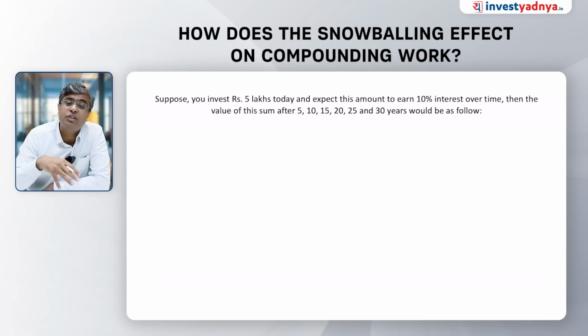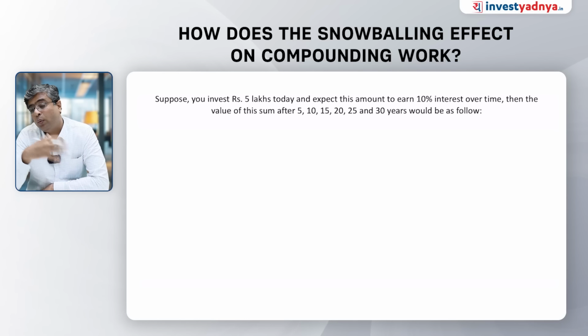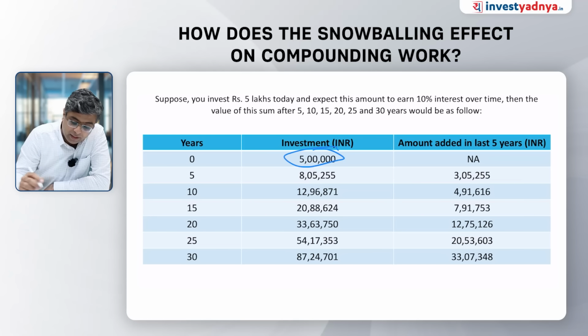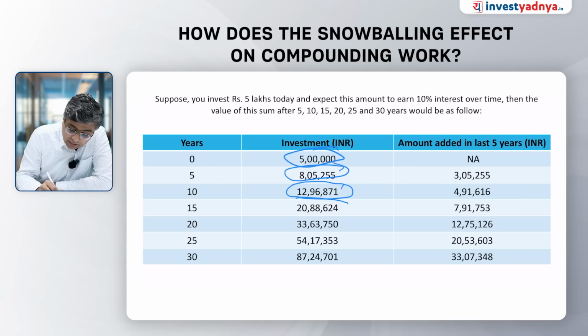Then the value of this money after 5 years, 10 years, 25 years, 30 years, how it would grow, I'm going to explain it to you. So you start with 5 lakh rupees. After 5 years, that particular money at 10% rate of interest will become 8 lakh 5,000. After 10 years, that money will become 12 lakh 96,000. After 15 years, that money will become 20.88 lakhs.